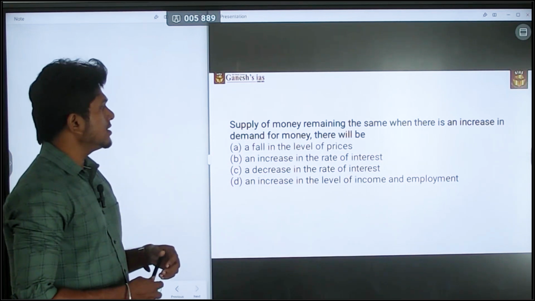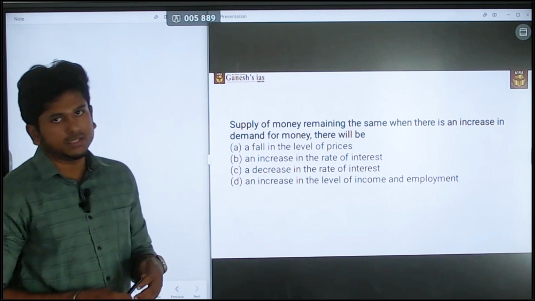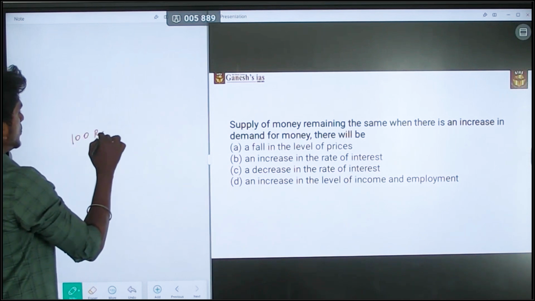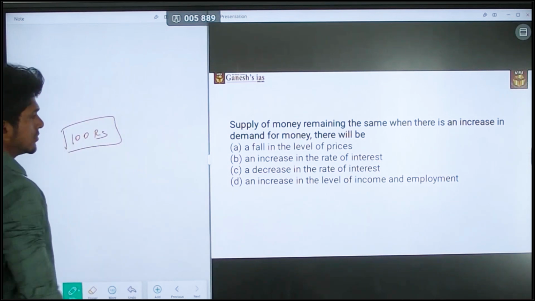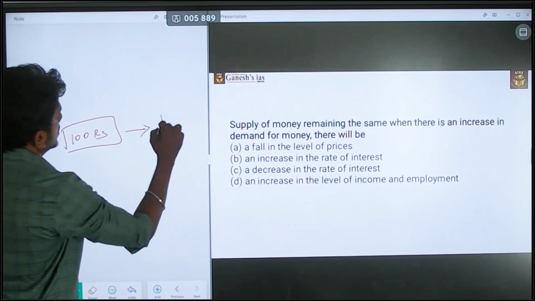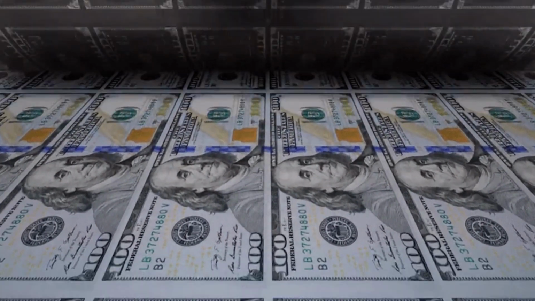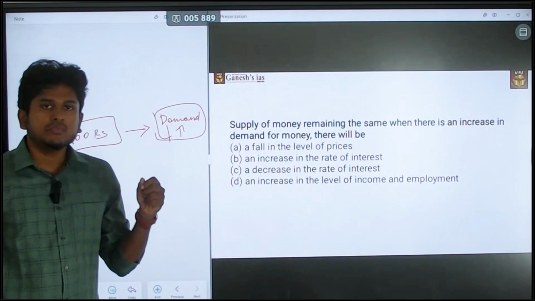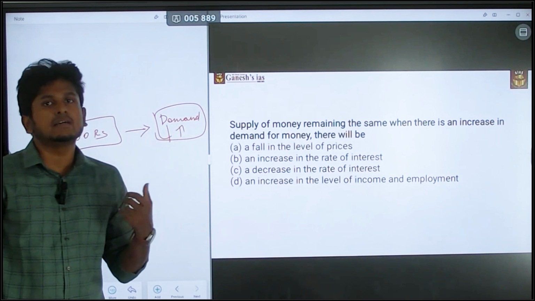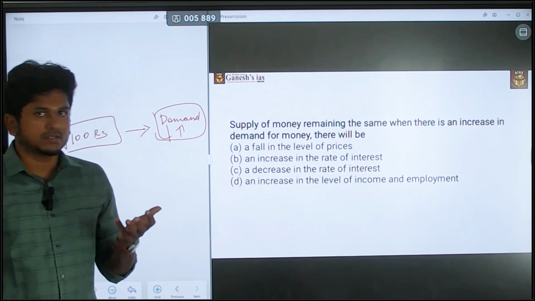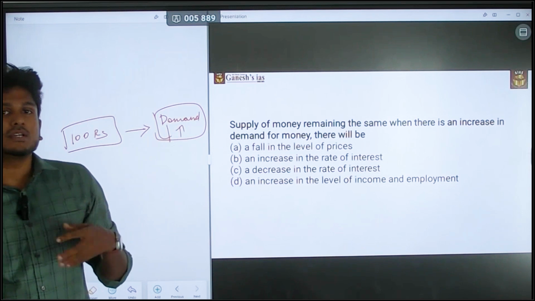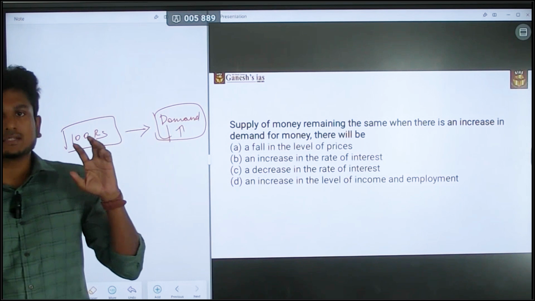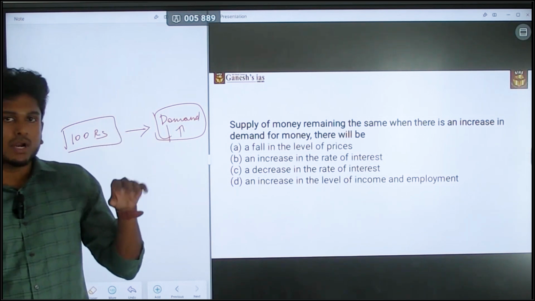When there is an increase in the demand for money, consider that there is only 100 rupees in the market, but the demand for the money is increasing. Okay, so demand for the money in the market is increasing. That may be due to various other factors. The question is not about why the demand for money is increasing. The question is, the supply of the money remains the same, but the demand for the money is increasing.